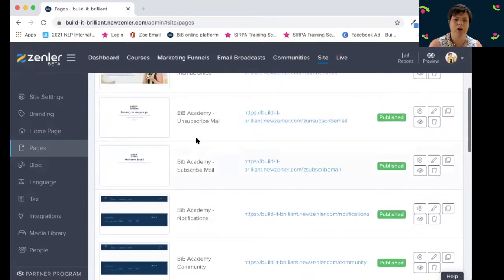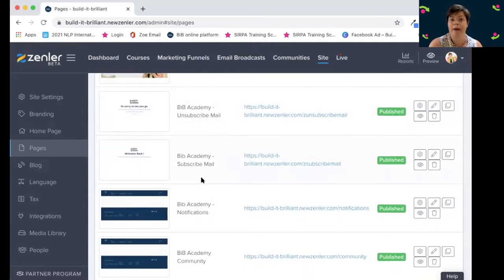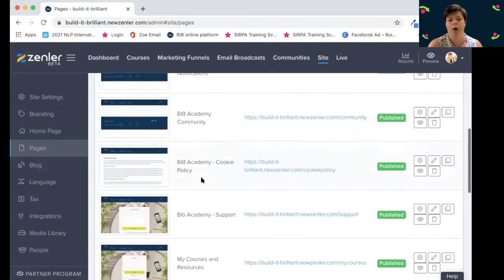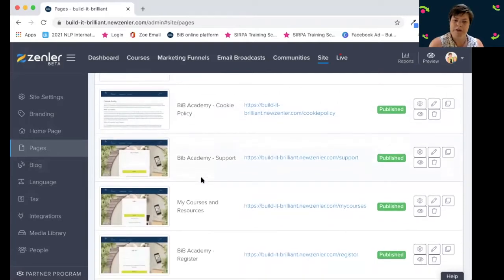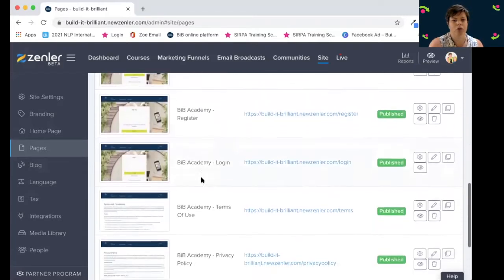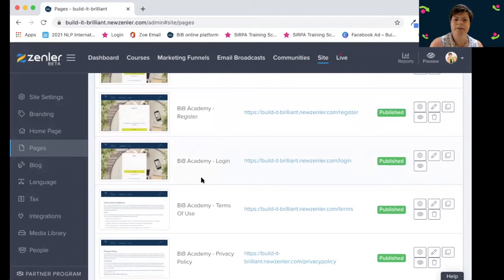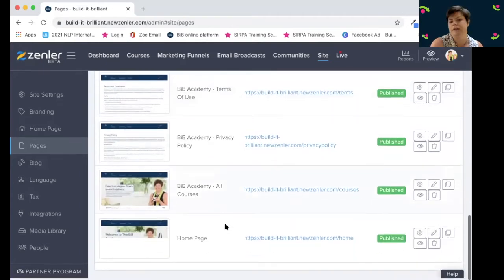So quite a lot of these, like your unsubscribe and your subscribe mail, for example, I didn't set them all up. They're already there for you. So you can have a look at all of these. If you want to send somebody to one of these pages, then you would just copy this link and then you can send it to them.